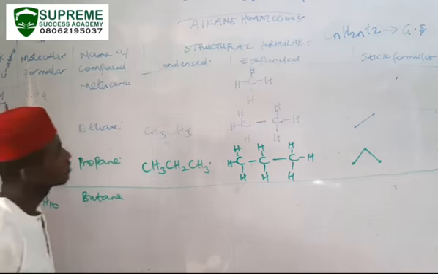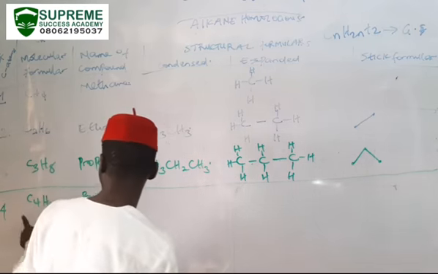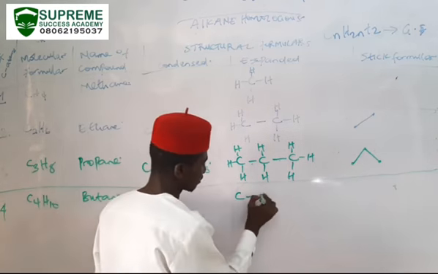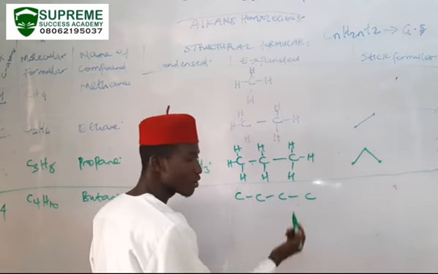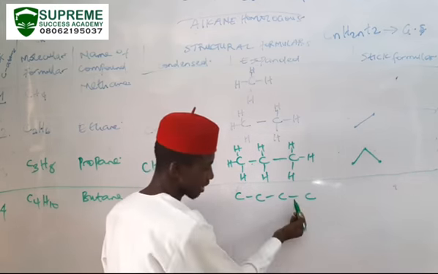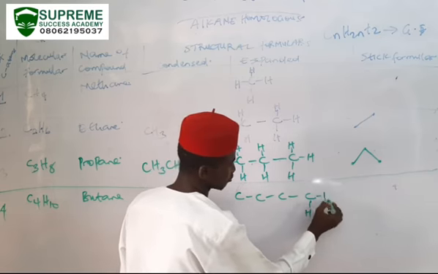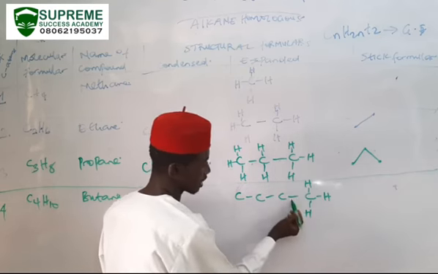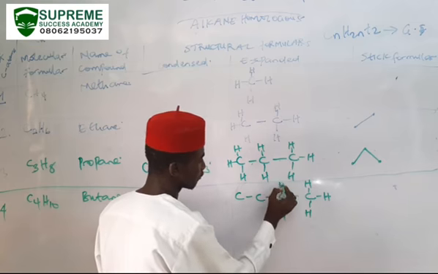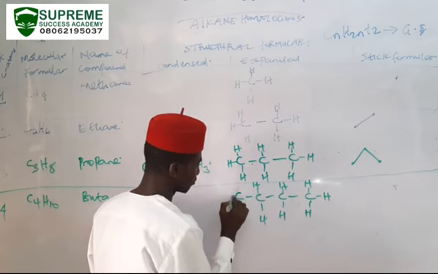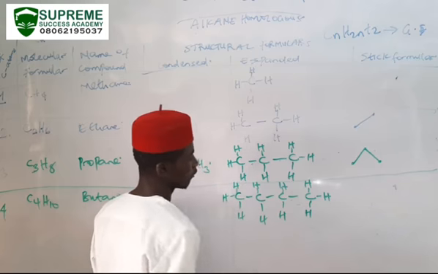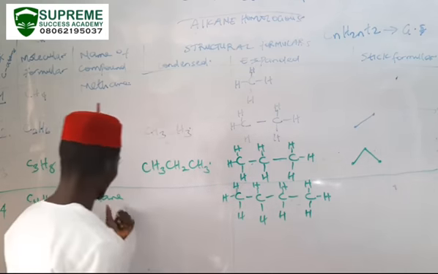Then, the expanded formula tells you there are 4 carbons. So I have 1, 2, 3, and 4. And each carbon should have bonds not more than 4, nor less than 4. So I have 1, 2, 3, and 4. This is 1, 2, 3, and 4. This is 1, 2, 3, and 4. 1, 2, 3, and of course we have 4. So this compound is called butane.